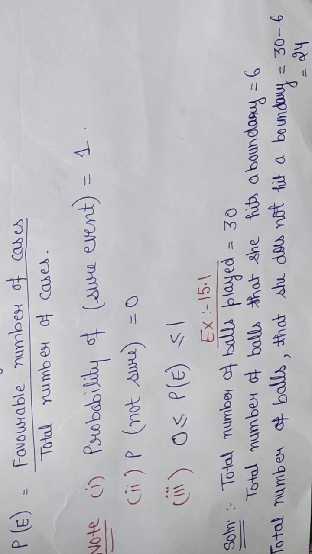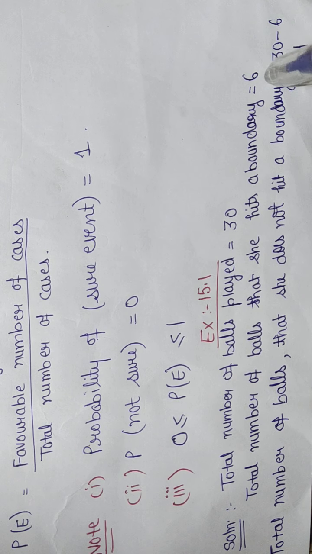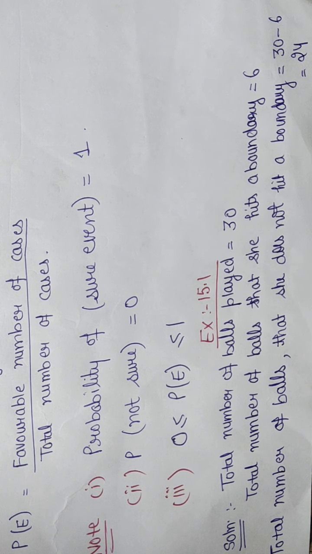Now see the solution of the first question. Total number of balls she played is equal to 30. Total number of balls she hit a boundary is equal to 6. Then how to calculate the number of balls she did not hit a boundary? Out of 30 balls she hit the boundary 6 times. If I subtract 6 from 30, then I will get the number of cases in which she did not hit the boundary. So 30 minus 6 equals 24.